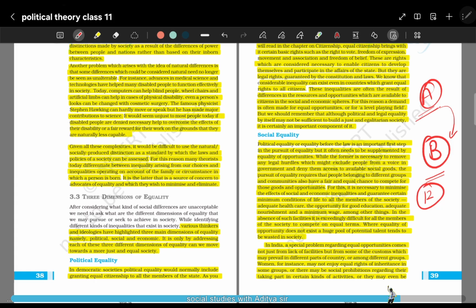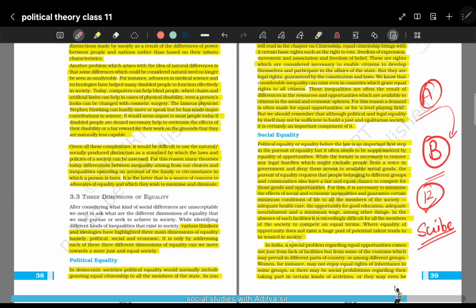Last year, when I was on board invigilation duty, a class 12th student was suffering from some form of disability. He could not sit for long hours, and he used to walk to and fro inside the class. So he was given a separate class, and in addition to this, the board provided that person with another scribe, okay? A person who used to write answers for him while he was dictating answers to his scribe.